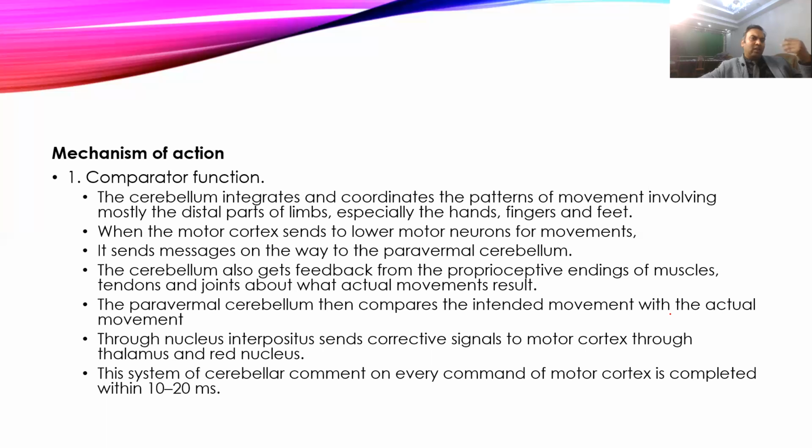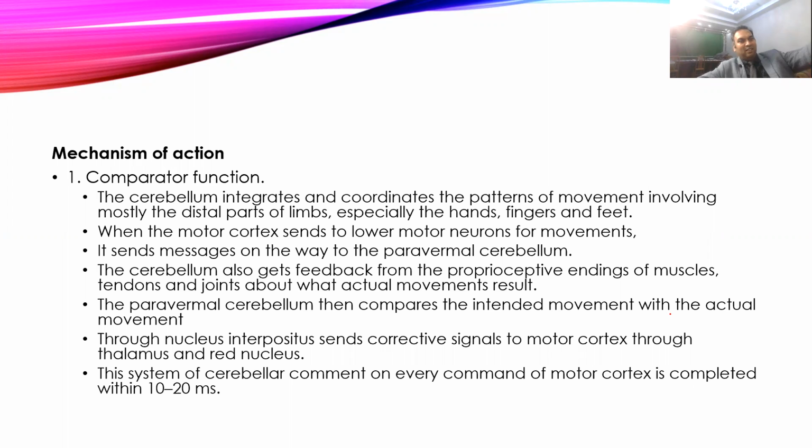If you are doing it for the first time, it will postulate the distance with visual input and all those things, and the cerebellum will decide how much force I need to apply so that it can go, and then you throw the ball.